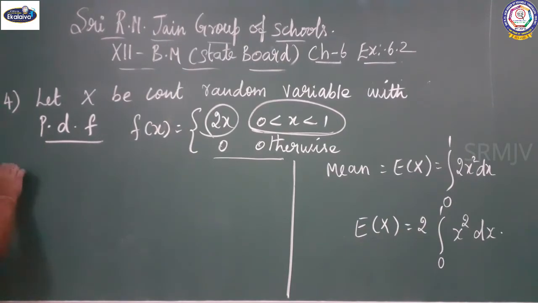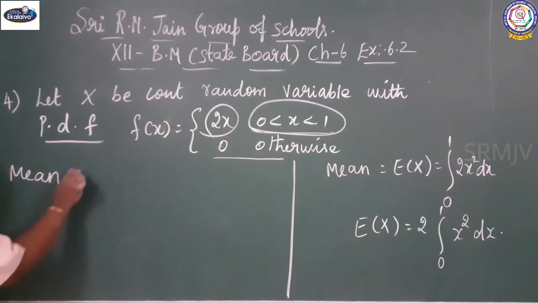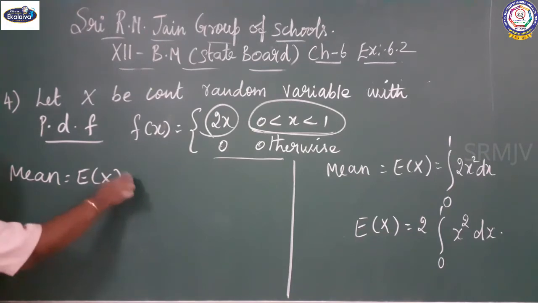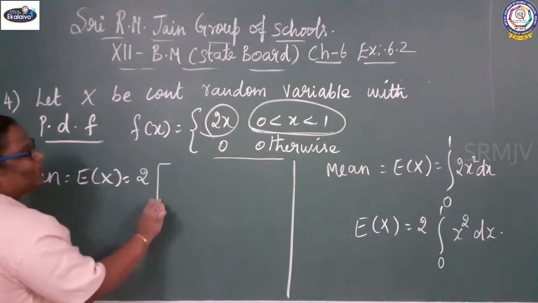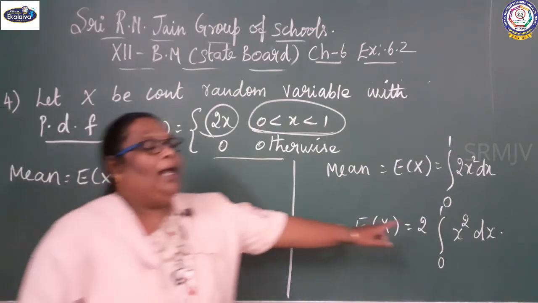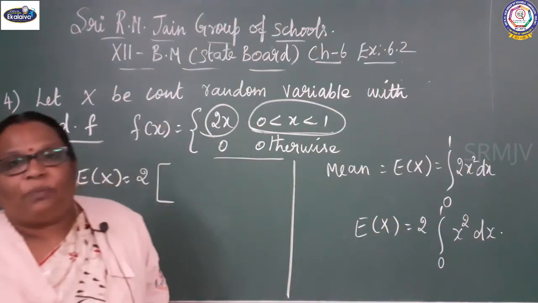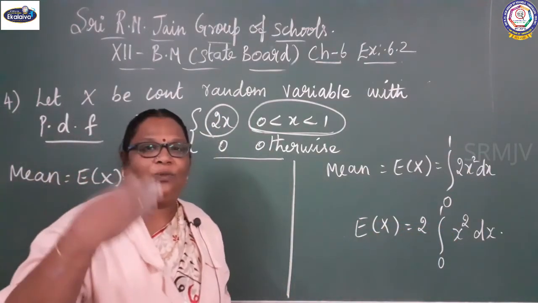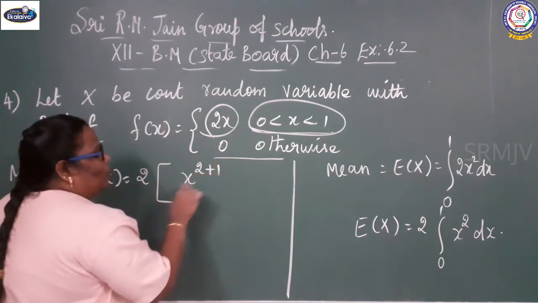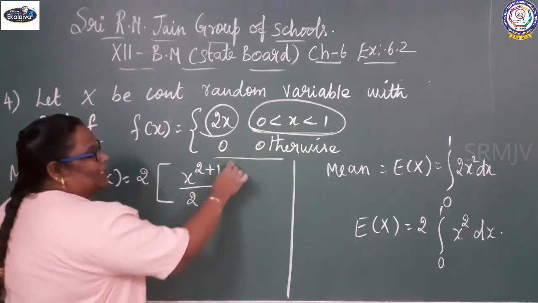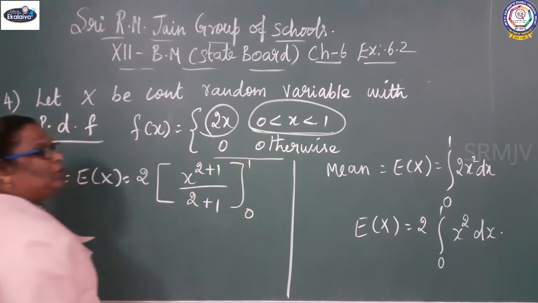So mean, E of x equal to twice the integration of x square. X power n formula: x power n plus 1 by n plus 1. So x power 2 plus 1 by 2 plus 1, the limit is 0 to 1.